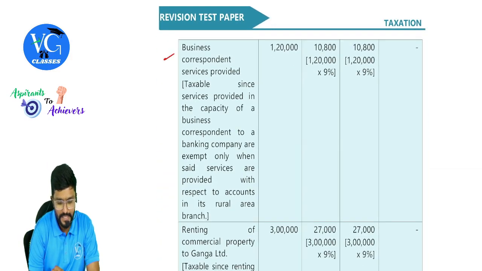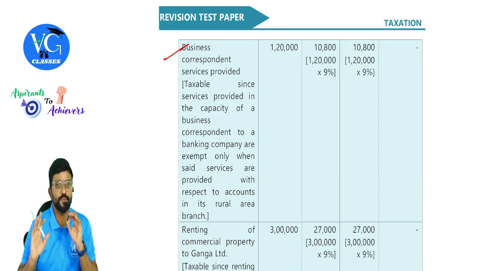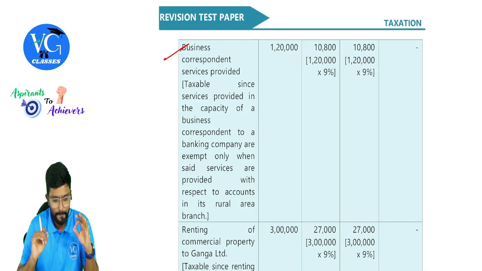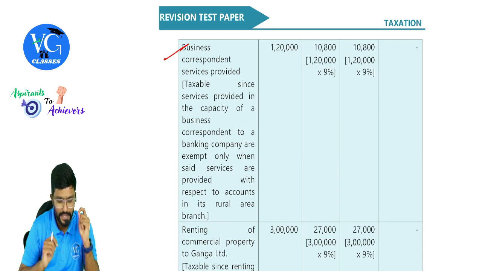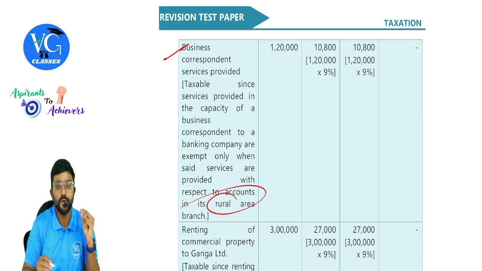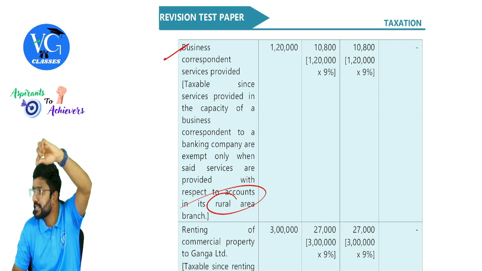Next, business correspondent services provided. Guys, first of all, is this taxable under RCM? No, it is not taxable under RCM. Okay, sir. Business correspondent services provided. Taxable since the services provided in the capacity of business correspondent to a banking company are exempt only when the said services are provided with respect to accounts in rural area. And here it was city, urban area. Is that clear? Yes.